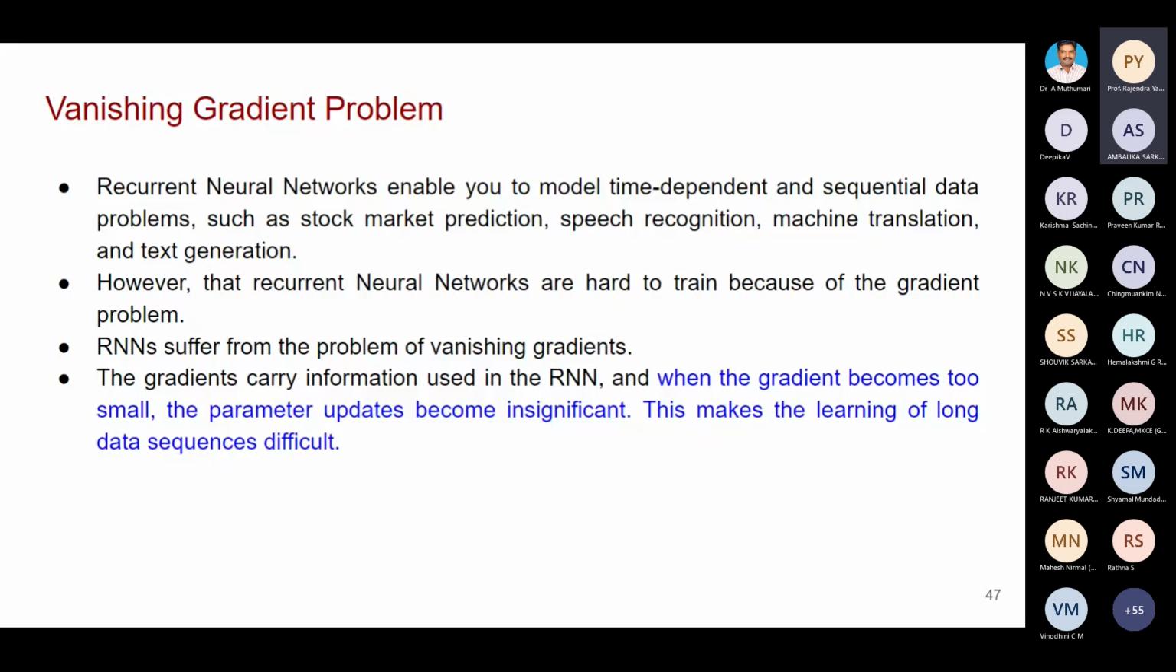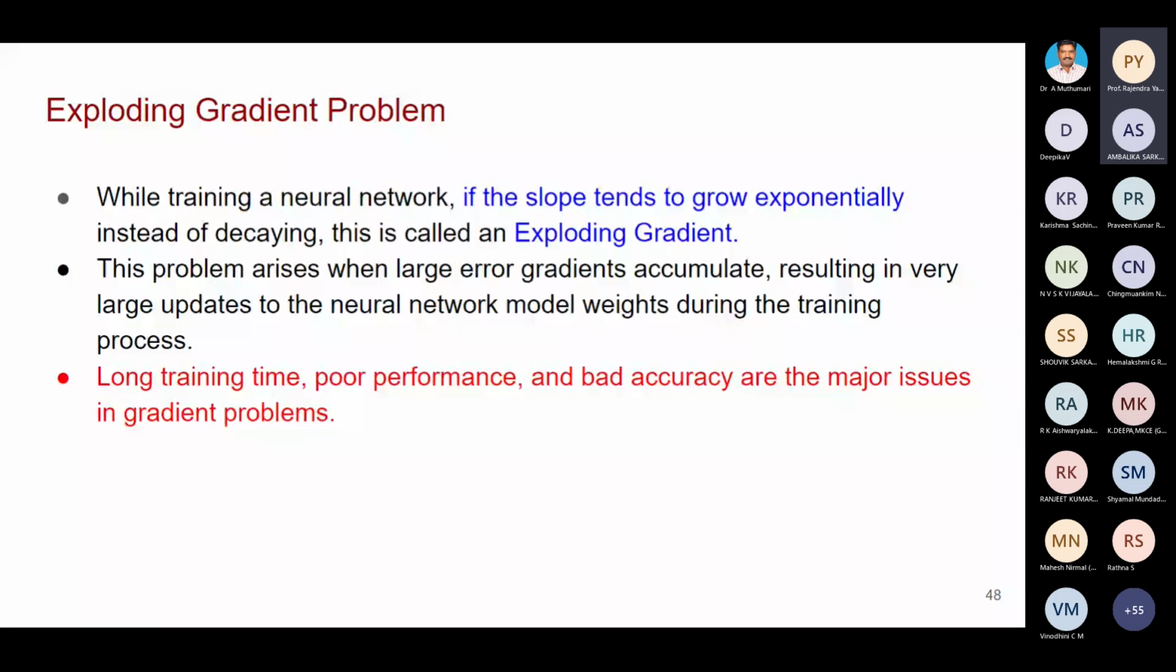Think about the other extreme. My gradient value goes on increasing. If it goes on increasing, what will happen? You have to change the parameters continuously. If you change the parameter, again it is increasing. Again it is increasing. The value will be very high, so it is very hard to train the network. That is called exploding gradient.